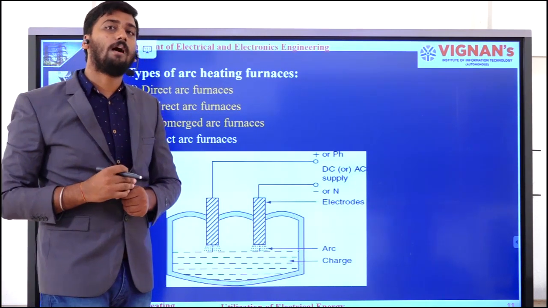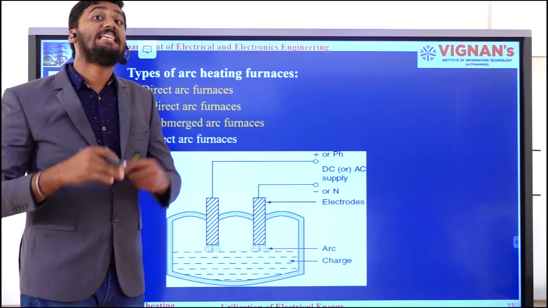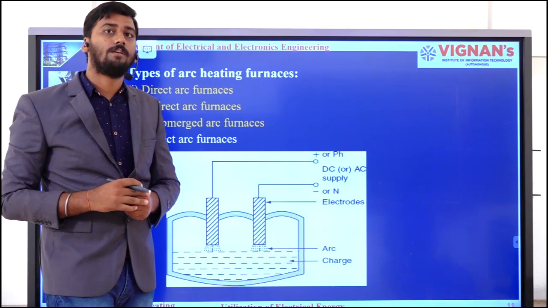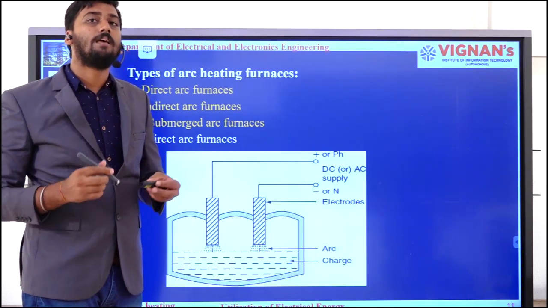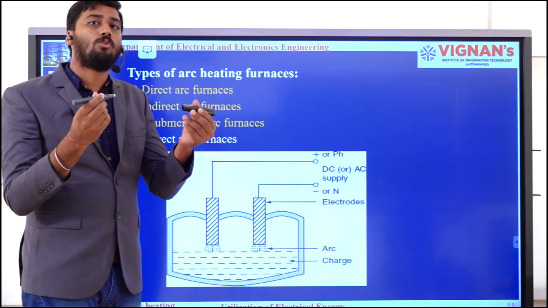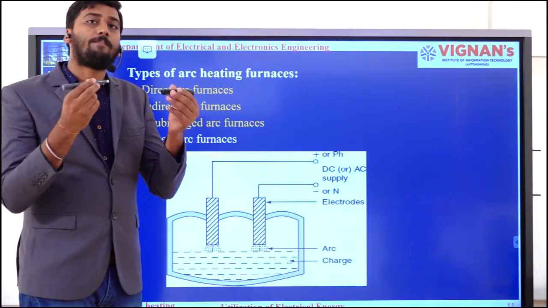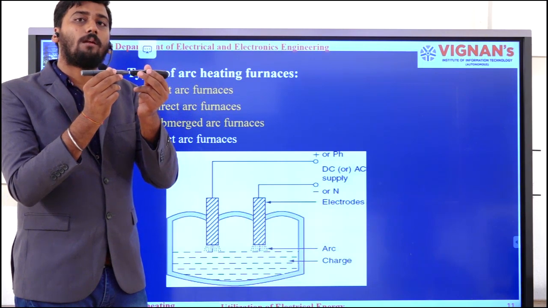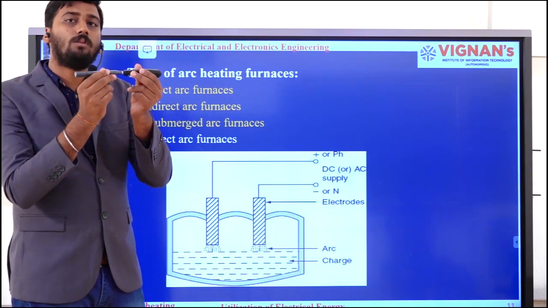But in order to get the arc at low voltages, is there any other procedure? Is there any other alternative process? Okay, yes, there is an alternative process. Previously, these two electrodes are separated by a certain distance. Now what I was going to do is join these two electrodes so that a short circuit path will be created.